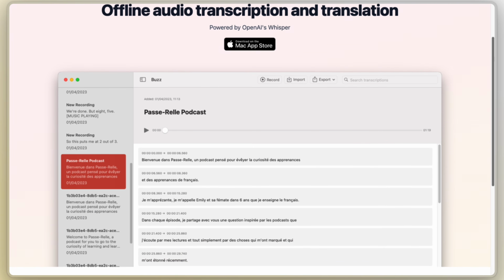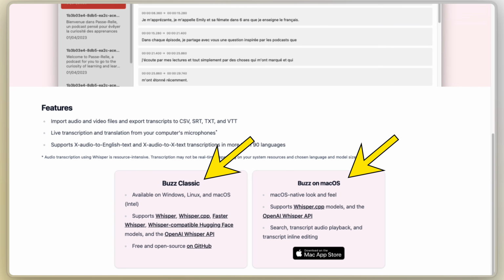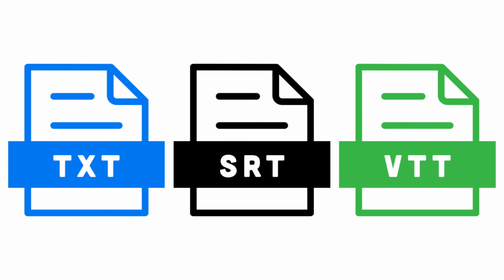Buzz is a free desktop app that works on any computer, using OpenAI's Whisper model to transcribe and translate audio right on your machine with no internet required. You might think that this is just for files, but no. It handles MP3s, MP4s, YouTube links, and even live mic recordings. Outputs come as plain text, SRT subtitles, or VTT files, great for notes or editing videos.